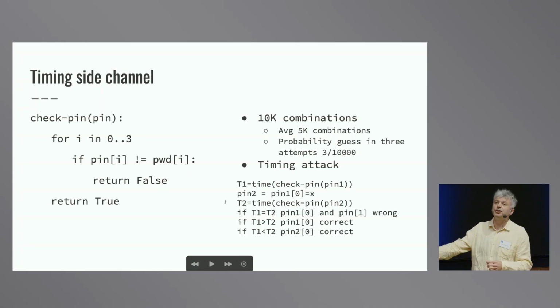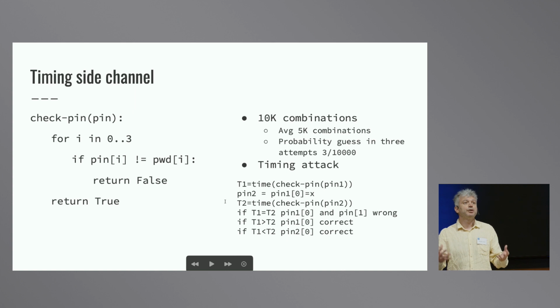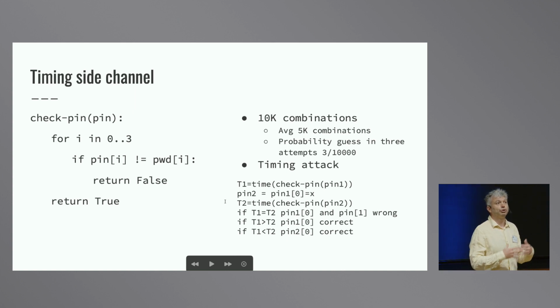So there are many types of side channel: power consumption. Later we will see electromagnetic radiation and power consumption attacks, sound, temperature. I will focus on timing channels. So what is a side channel attack? Well, basically the idea that an attacker can learn some information about the system by measuring some properties of its execution.